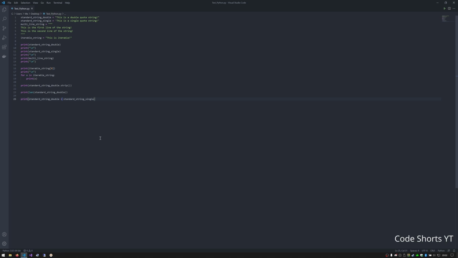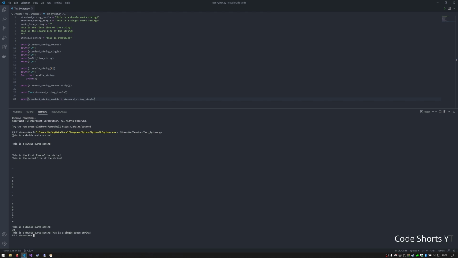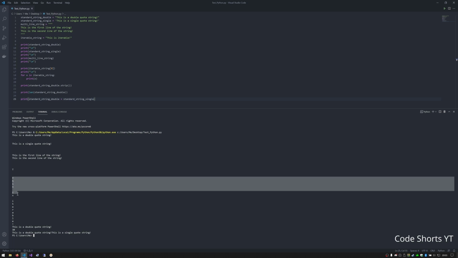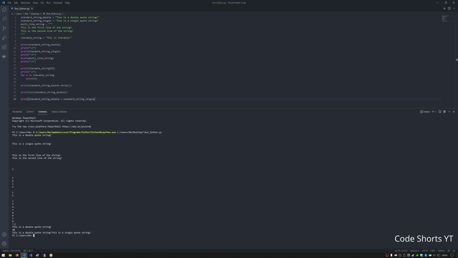This is concatenation. So if I go up here in VS Code and run this program, we'll see that it prints the single quote string, prints a double quote string, then a single quote string, as we had up here, prints the multi-line string, and then it prints the iterable string index of 0, and then I have it loop through the iterable string, and you can see it prints it here.